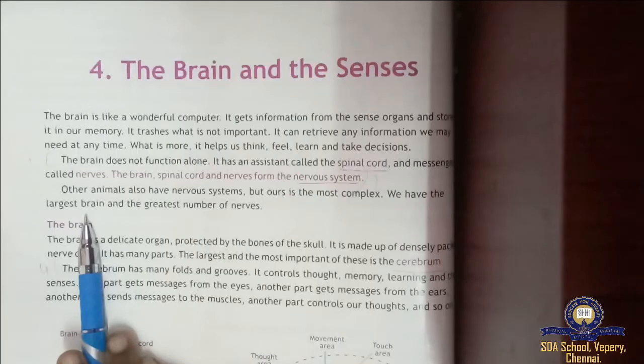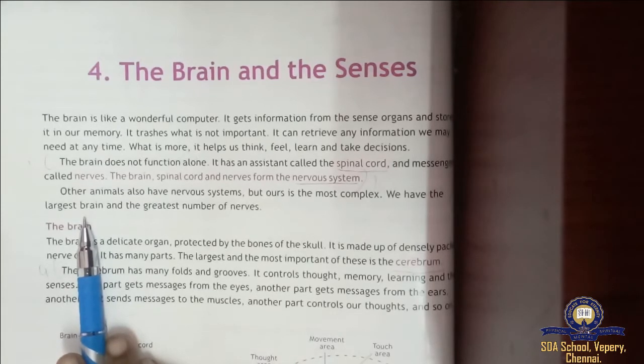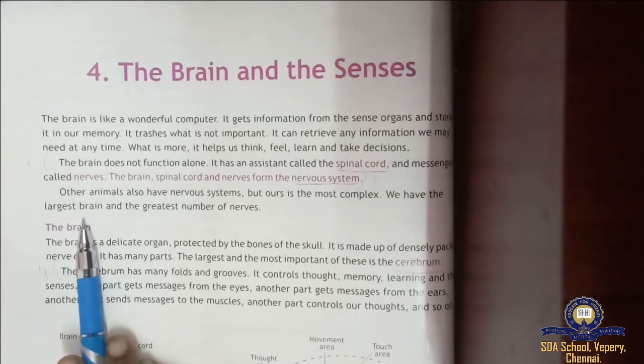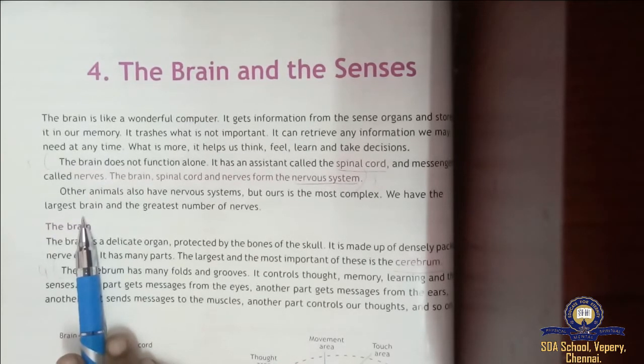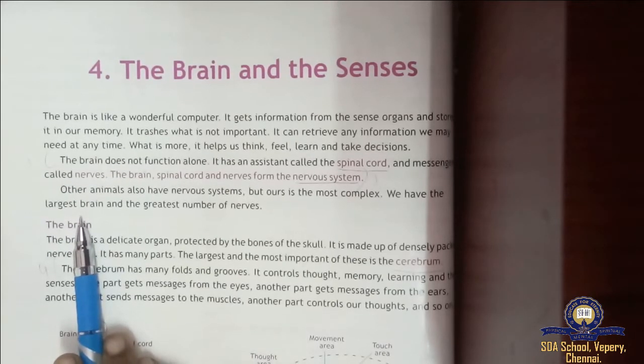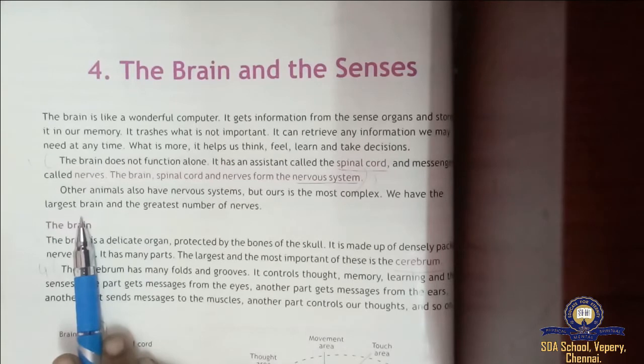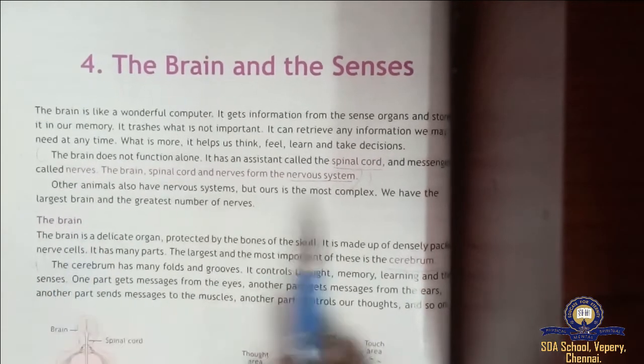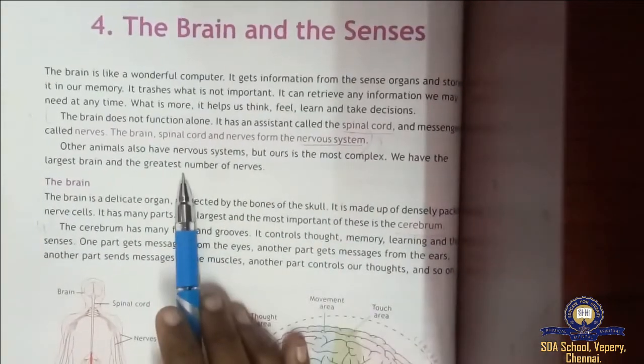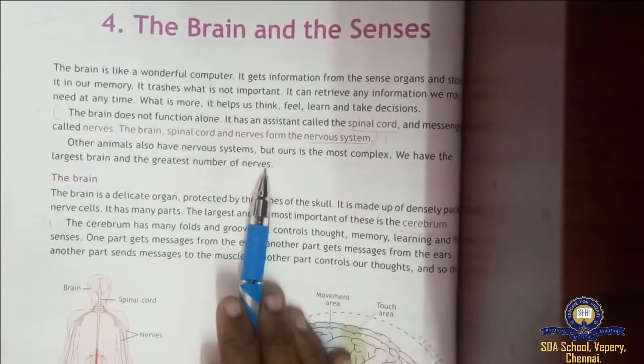A male at the age of 20 will have a brain of about 1400 grams. At the age of 65, it will reduce to 1300 grams. For females, it is the same as male, but 100 to 150 grams lesser. It differs like that for females when you compare with males. It has the greatest number of nerves also.